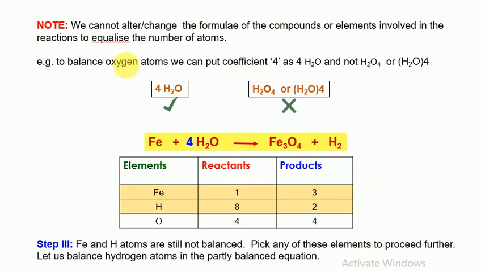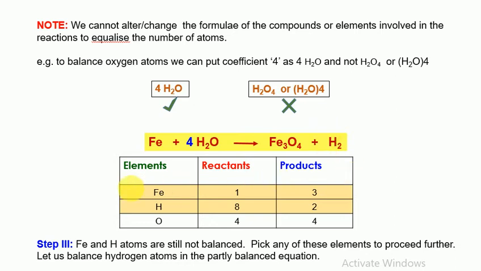One thing we have to note, we cannot alter or change the formula of the compounds or elements involved in the reactions to equalize the number of atoms. Example, to balance oxygen atoms, we can put coefficient 4 as 4H2O and not H2O4 or H2O in brackets 4. So we should always remember that any number we add must be a coefficient, not a subscript. So when we get this equation, after adding 4 in front of H2O, we find Fe plus 4H2O gives Fe3O4 plus H2.